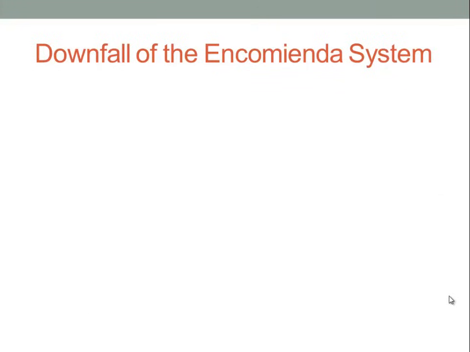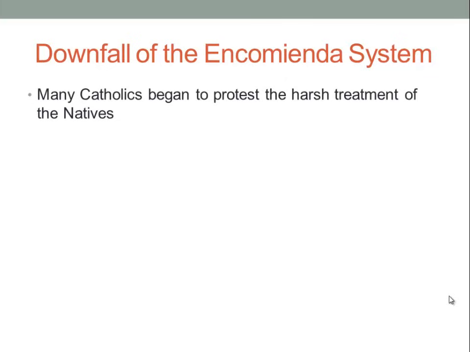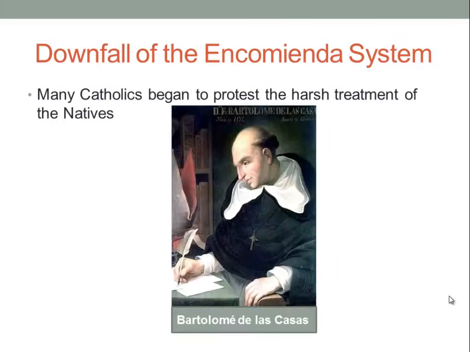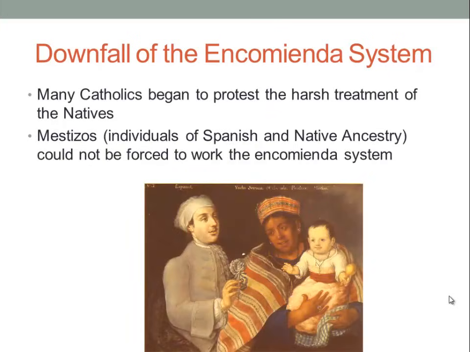All right, so why does this encomienda system fall apart? Well, many Catholics began to protest the harsh treatment of the natives, including this guy, Bartolomé de las Casas. He was very influential and urged that Native Americans should be treated more fairly and more equally.